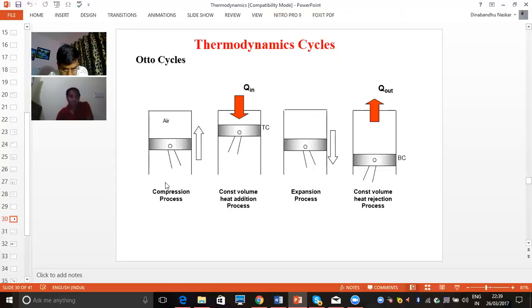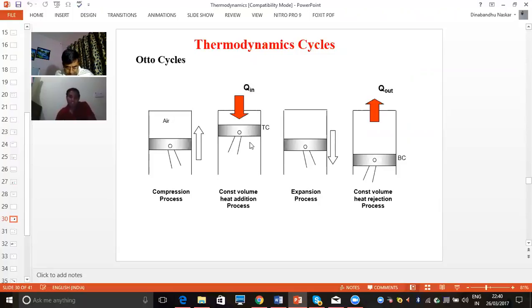This is the isentropic compression, we can say. Coming to the next step. In this step, when the piston has compressed the air, we are supplying some heat. You can see here, Q in. Q in means we are supplying some heat to this cylinder, which in actual practice happens by sparking.